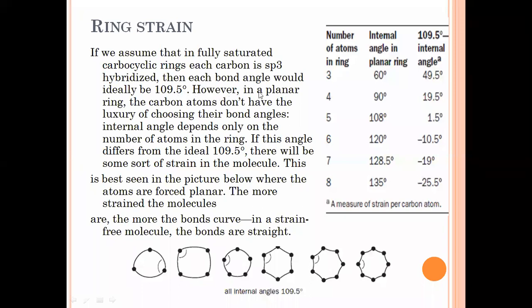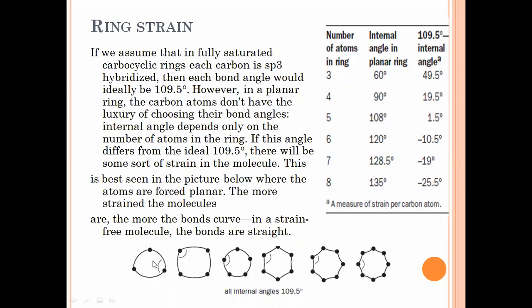109.5. But in a planar ring, the carbon atoms don't have the luxury of choosing their bond angles. If they are in the plane of the molecule and they obey the sp3 hybridized state, they must be at a bond angle of 109.5. But this is not the case with the carbocyclic molecule.